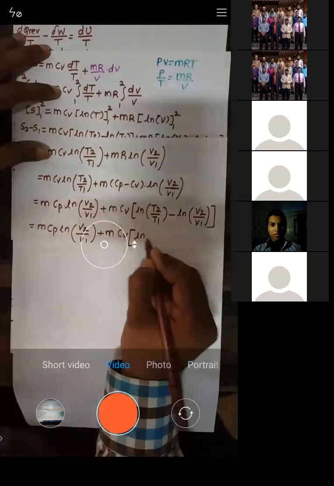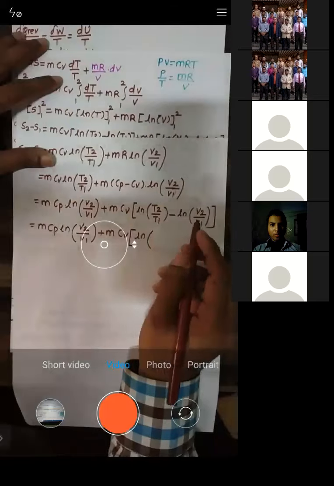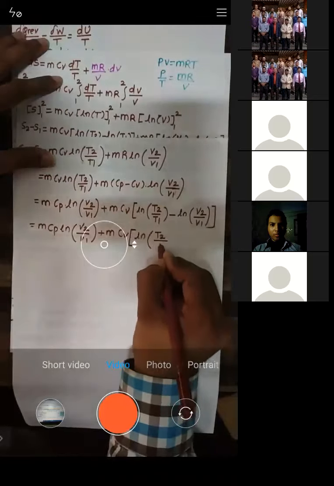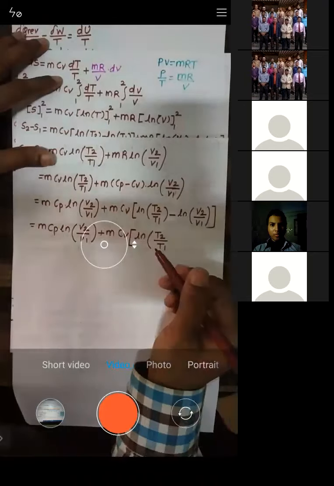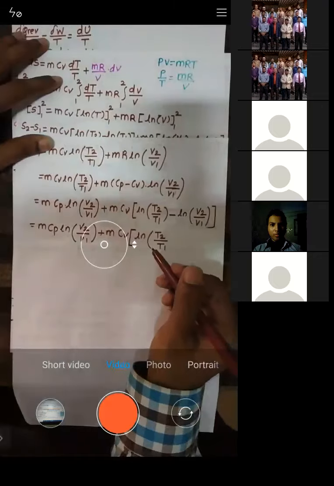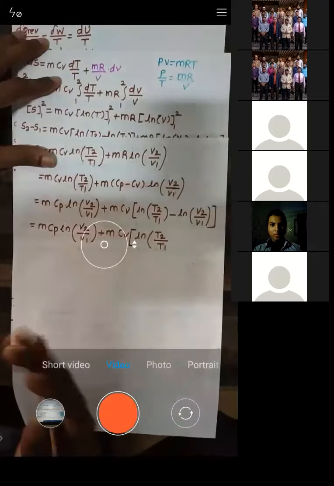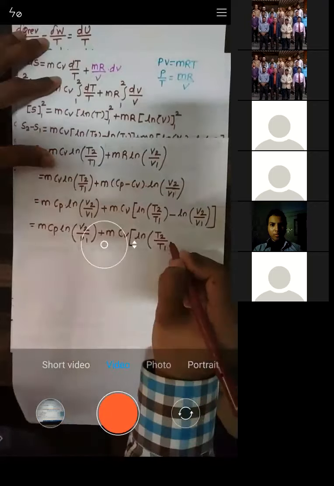See, this is ln of A minus ln of B, so this is nothing but ln of A by B. The denominator of the denominator will come into the numerator. So this is to be written like ln of T2 by T1